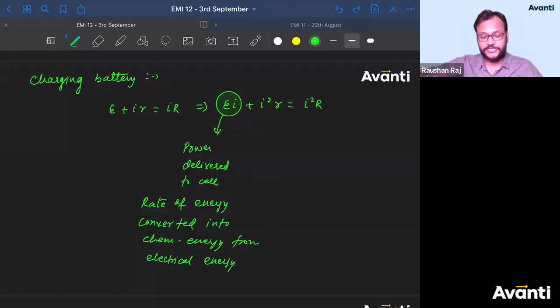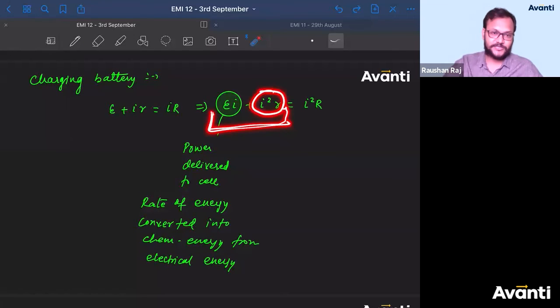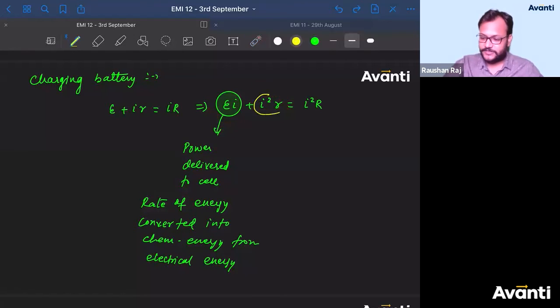And when you are going to charge this, the total energy that has been given to you is this one, but out of this I square small r will be a kind of tax, or a kind of TDS. ठीक है, and this will be written as the heat dissipation. ये क्या है बच्चा लोग? This is the heat dissipation inside the battery. And you must have observed this also: while charging, battery gets heated. If you're charging a battery, what happens to the battery? Battery will become hot. तो कहाँ गया? That is energy only, right? So that energy is being lost in the environment, in the surrounding. So that is a loss, right? So that loss is nothing but this one.